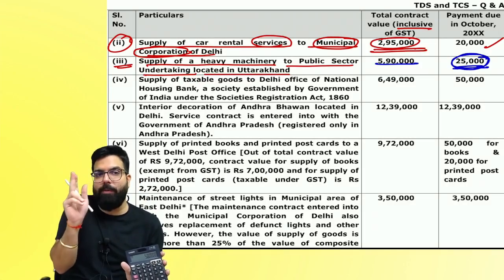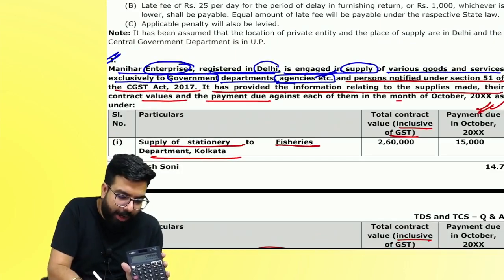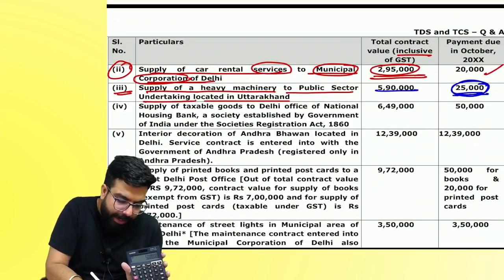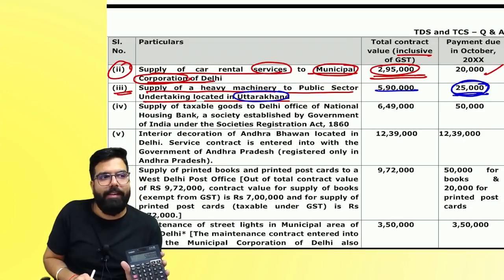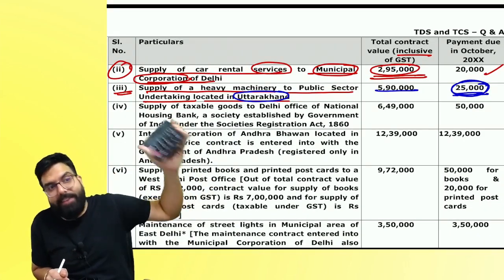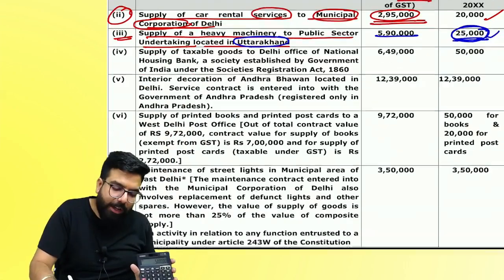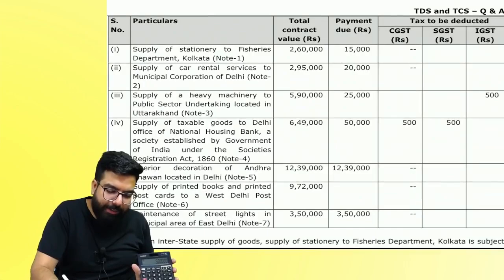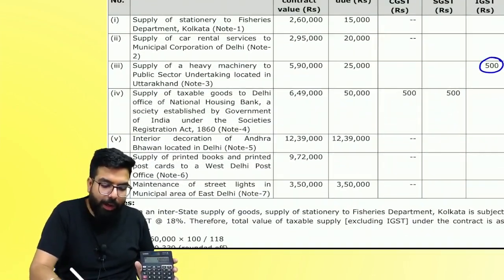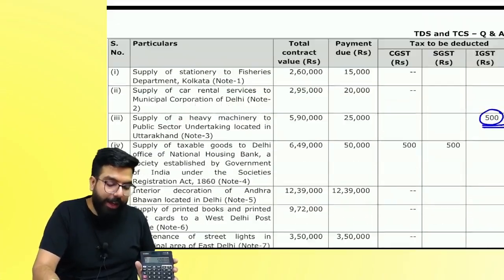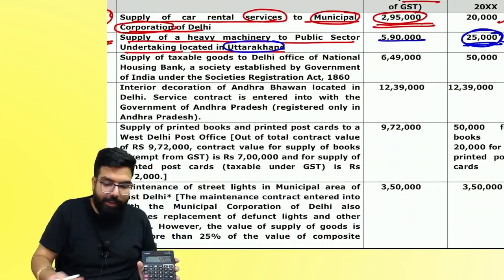1%. See GST and 1%. 1 minute. You have to tell me. You are in Delhi. They are in Uttarakhand. You will charge CGST, SGST or IGST? Will they deduct IGST, CGST or SGST? Sure. 25,000 pay, 1% IGST. Is everyone sharp clear till here? Very good. Now next. Everyone here now.